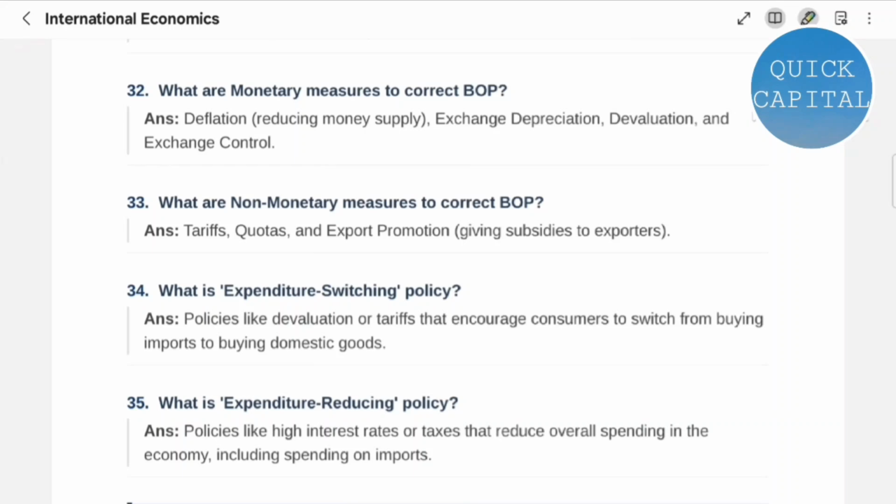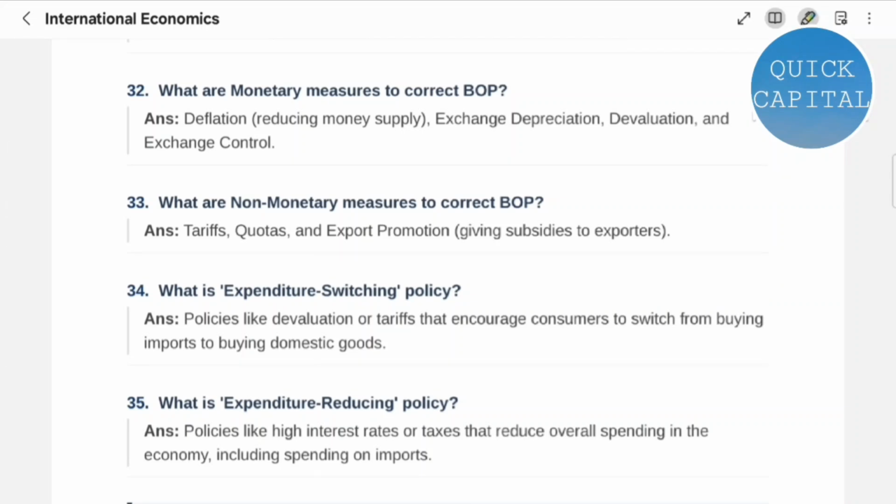Question 32. What are monetary measures to correct BOP? Deflation, exchange depreciation, devaluation, and exchange control. Question 33. What are non-monetary measures to correct BOP? Tariffs, quotas, and export promotion subsidies.